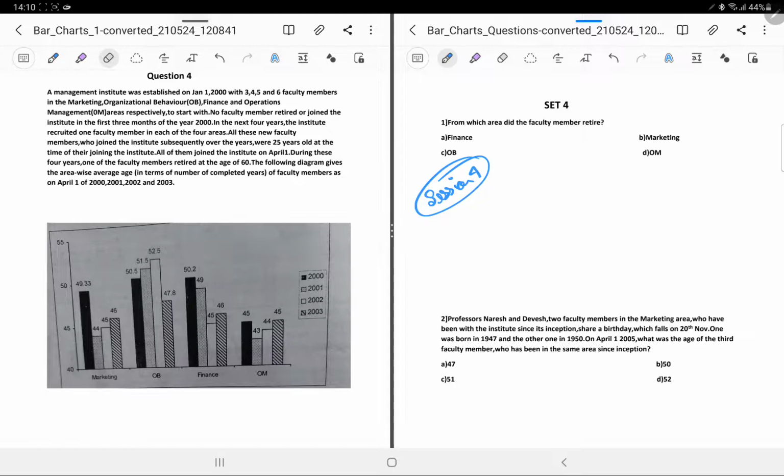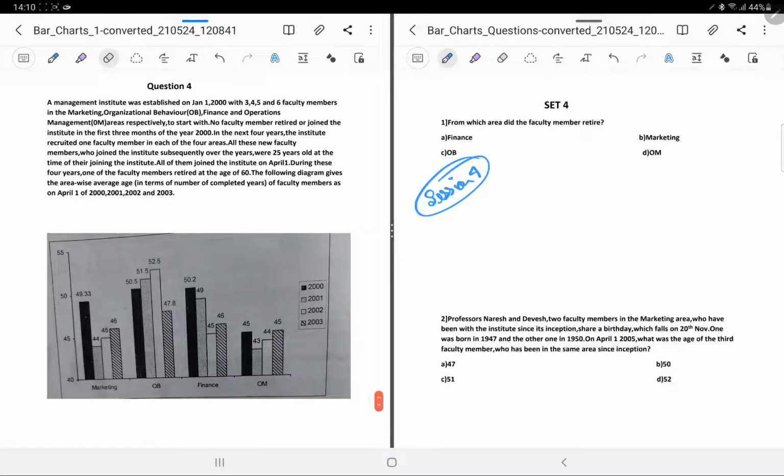Now, this is a fantastic set on bar chart, and this is something you should expect in CAT, because this question will basically check your basic concepts. This will have questions based on just pure observations as well as some calculations. Okay, so let's try and get this set.